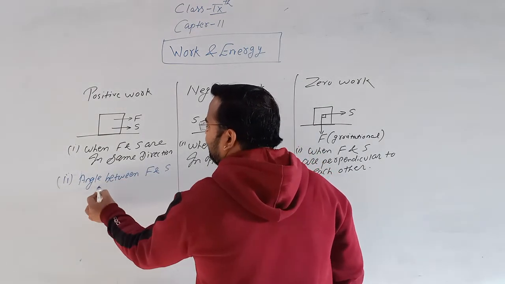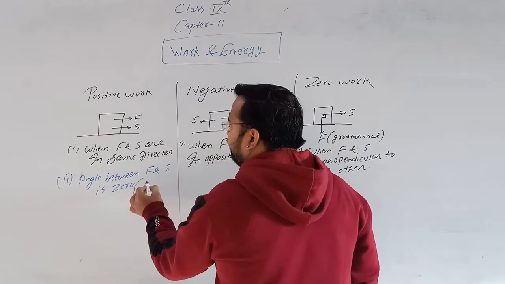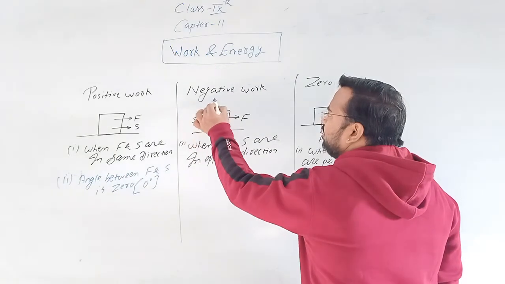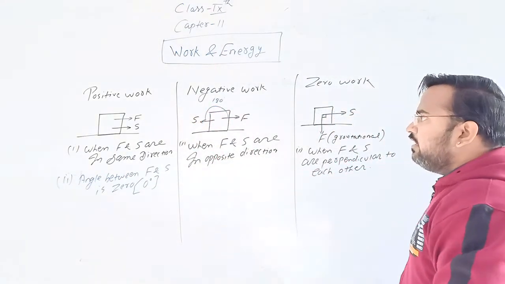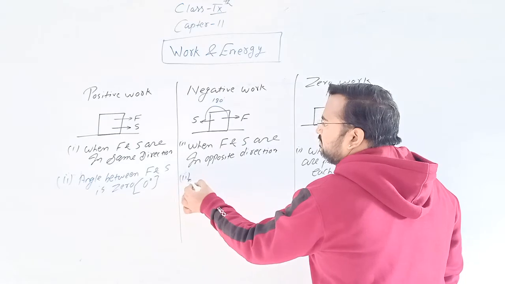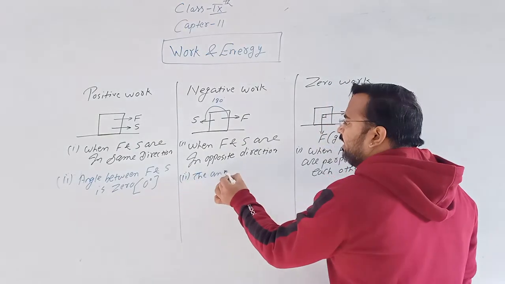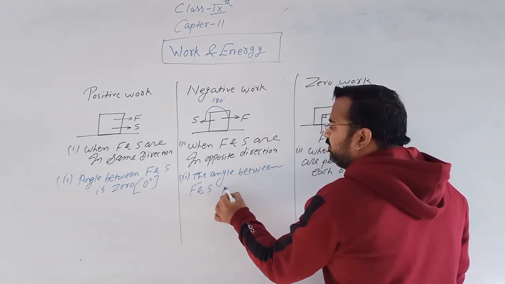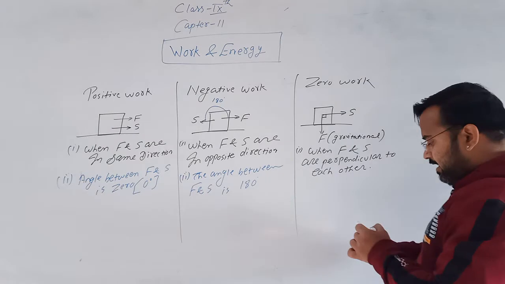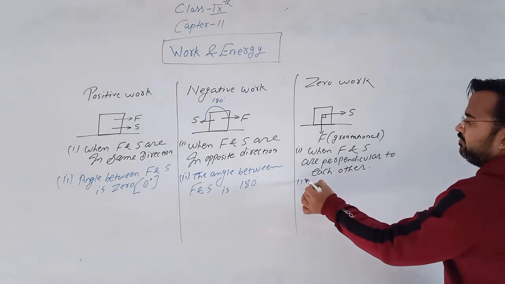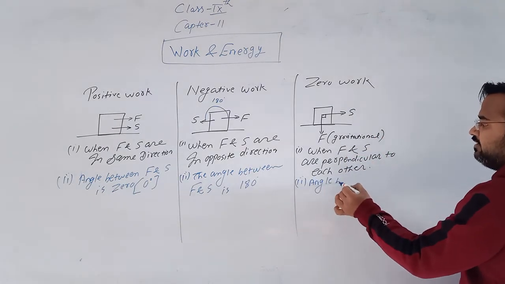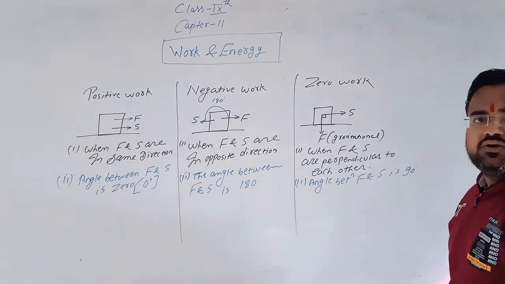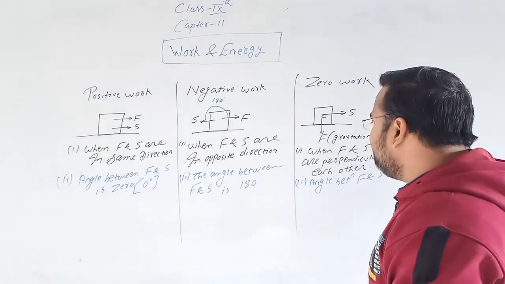Here, as you can see, the angle between force and displacement is 180 degree. So I can write the second point is the angle between force and displacement is 180 degree. And here, the angle between force and displacement is 90 degree, perpendicular to each other.